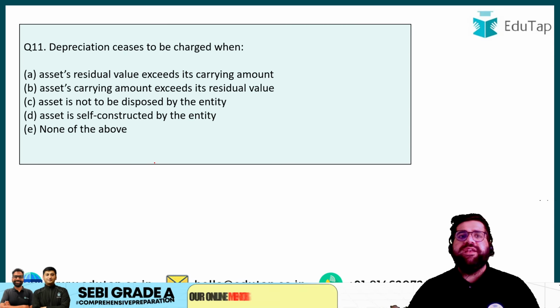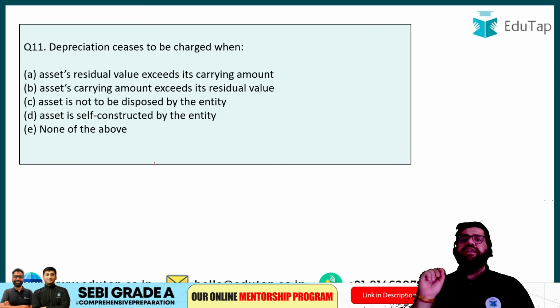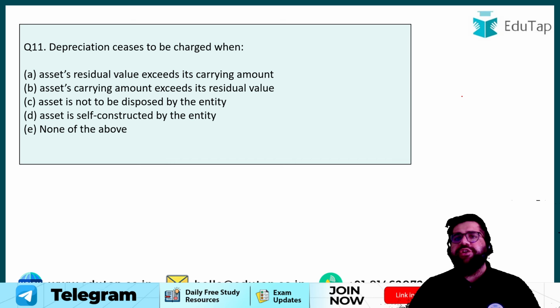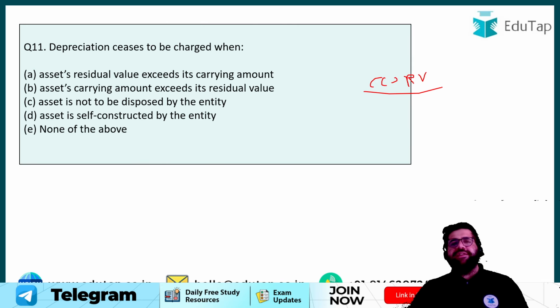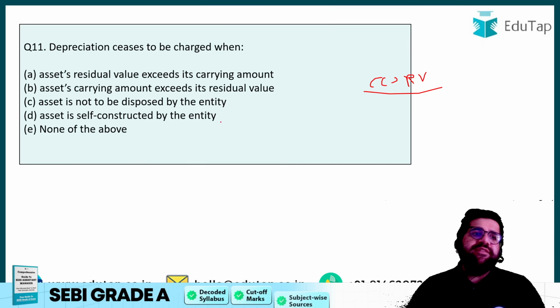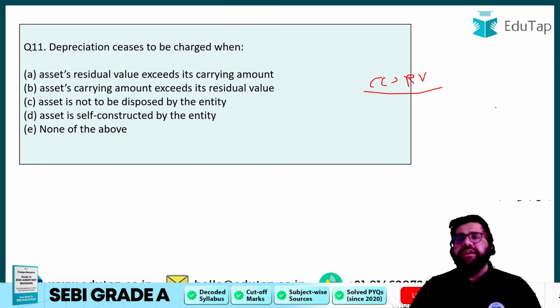Next question, question number 11. Depreciation on the asset ceases to be charged when? Now you will charge depreciation when your carrying value is more than the residual value. Carrying value is basically the book value which you are currently recording in the books, right? But if your residual value becomes more than your carrying value, in that case you have to stop depreciation, right?